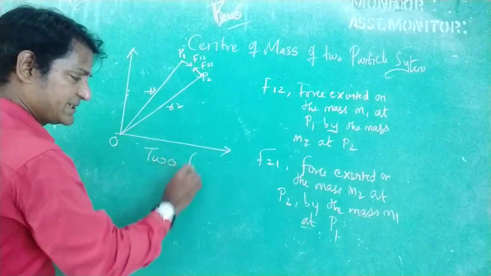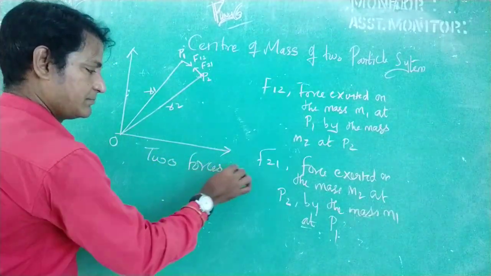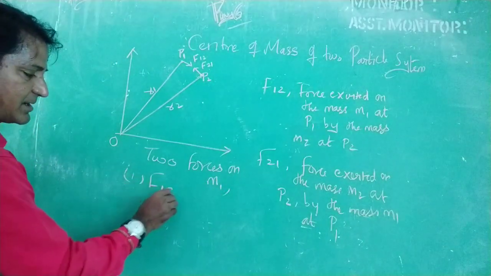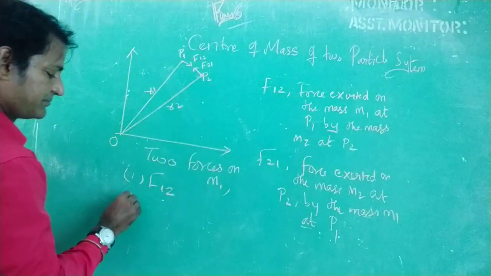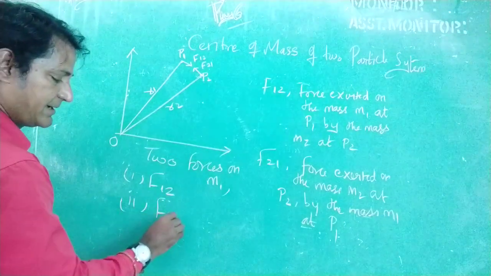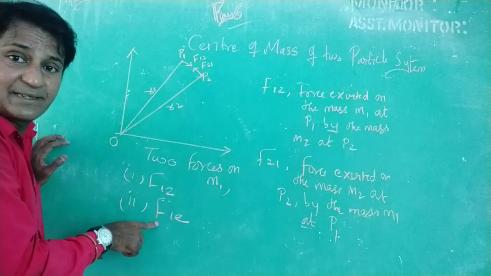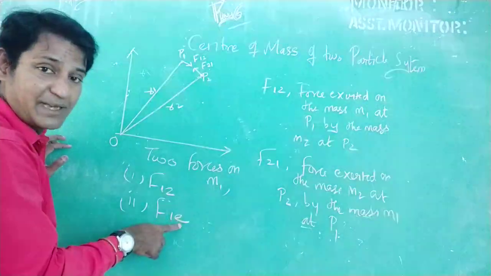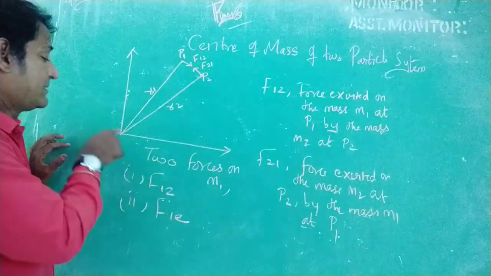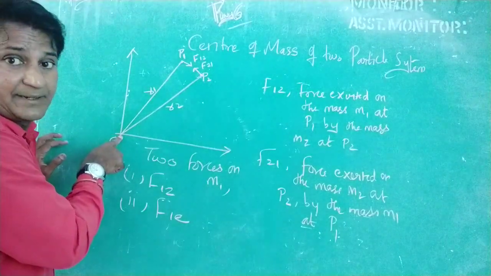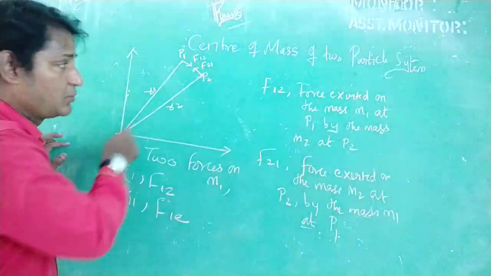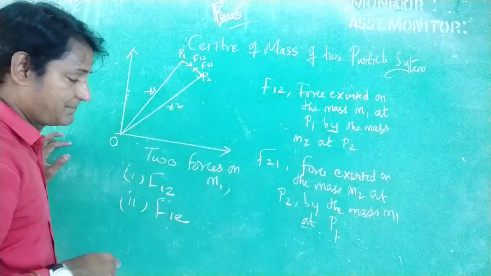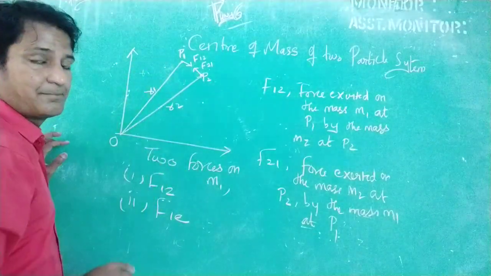Now, there are two forces acting on the mass M1 at the position P1. So what are the two forces? First one is F12 as we have seen. Second one is F1E. So force exerted on the mass M1 at the position P1 by some external source, that is from this origin. It can be the sun's attraction over the mass M1, that is on earth, like that. We have to assume it as Earth.